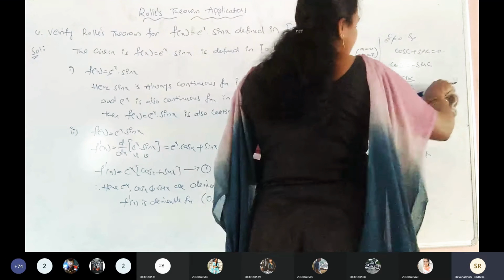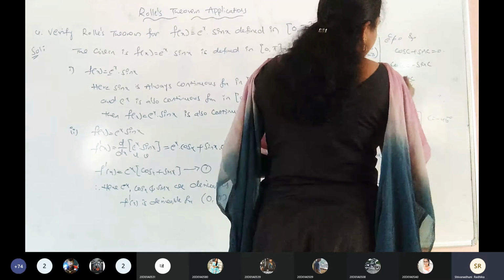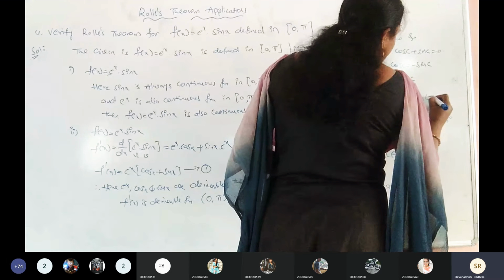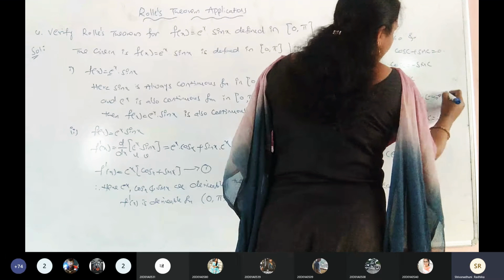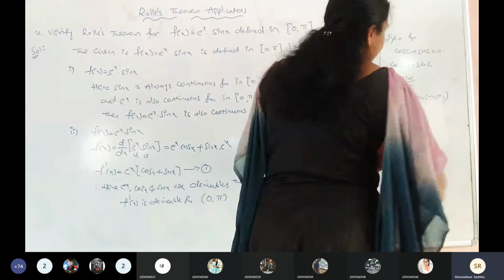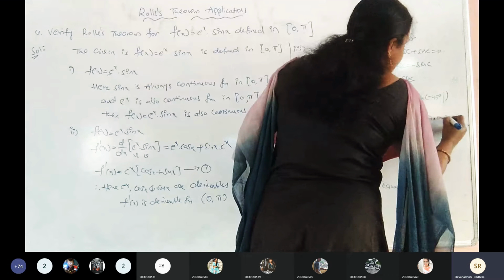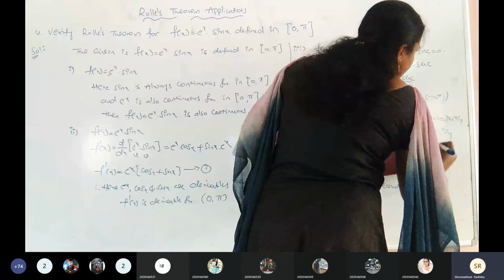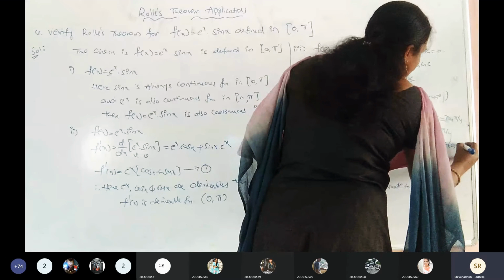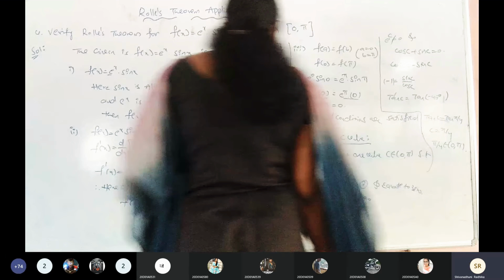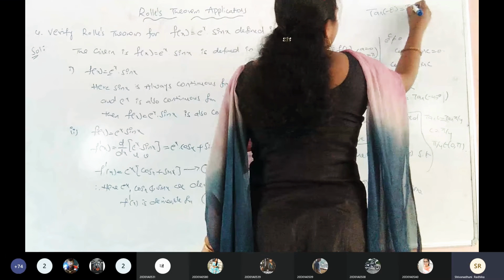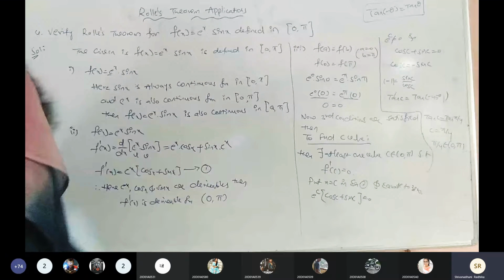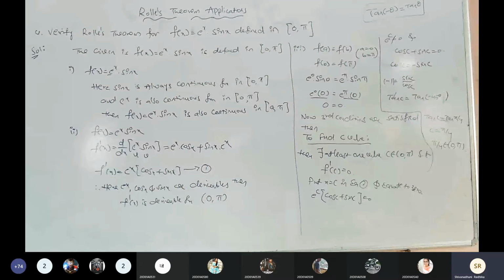Tan of minus 45 can be written as tan of minus 45, so that is nothing but pi by 4. Tan C equals tan pi by 4 and C equals pi by 4. Now that pi by 4 belongs to 0 comma 5. And tan of minus theta equals tan theta. This is the result which I am going to write in this. Is it clear?